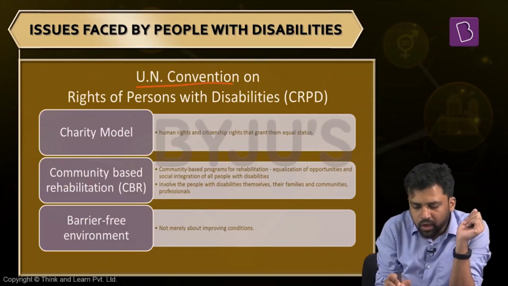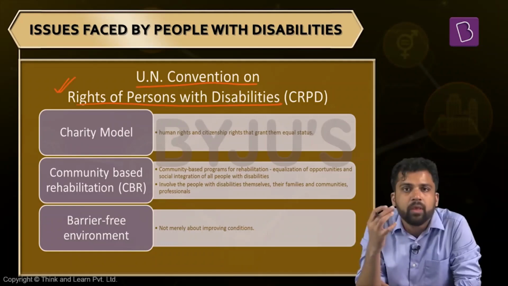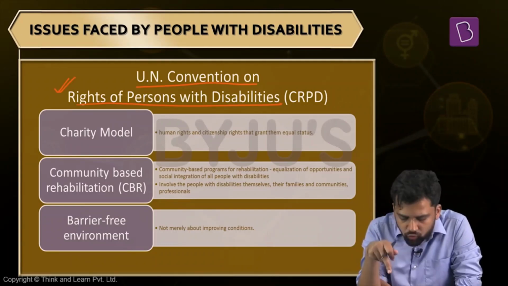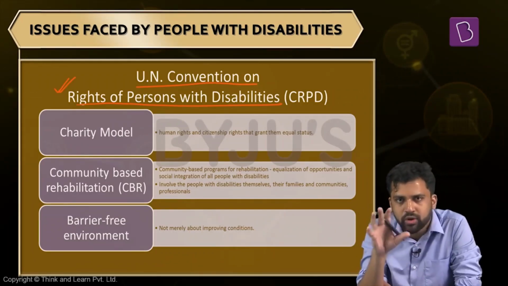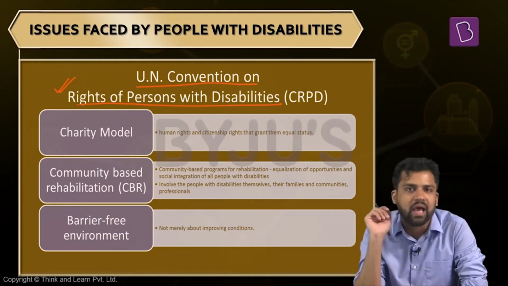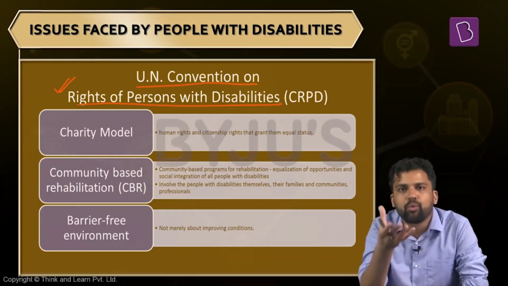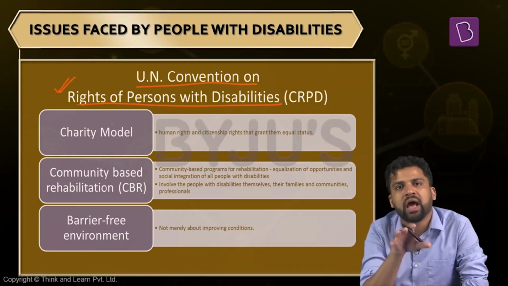Now, if we look at some of the different treaties and laws. The United Nations Convention on the Rights of Persons with Disabilities. What does it talk about people with disability? What kind of support do people with disability require? India is one of the signatories of this particular treaty. India has also ratified it. Now, what kind of approach do governments generally have towards people with disability? This kind of approach is because of the kind of sentiment the average population has towards people with disability.